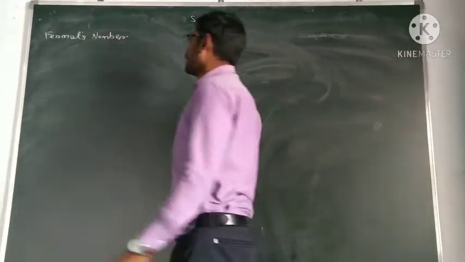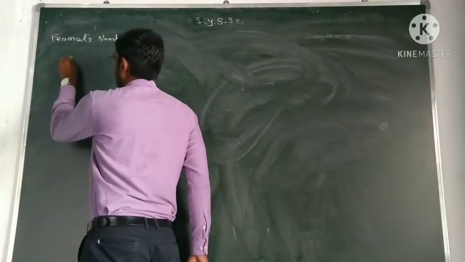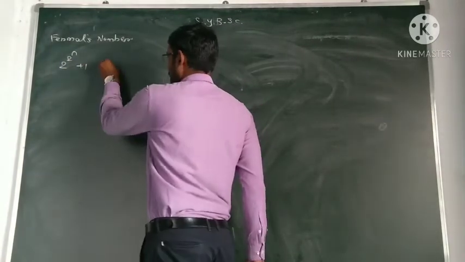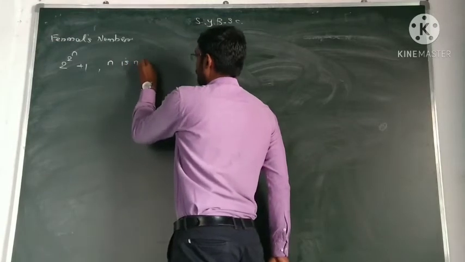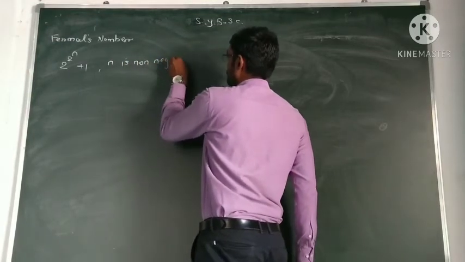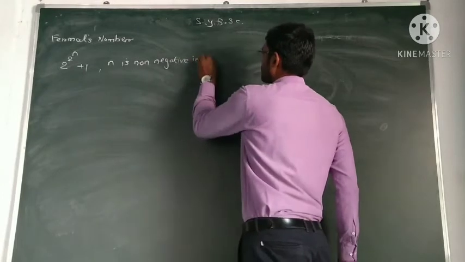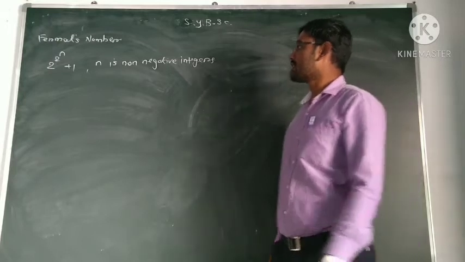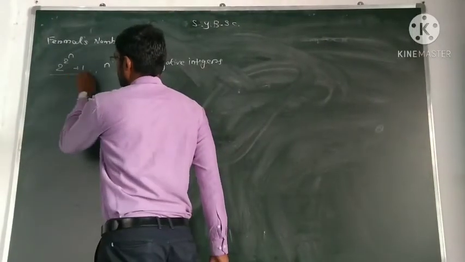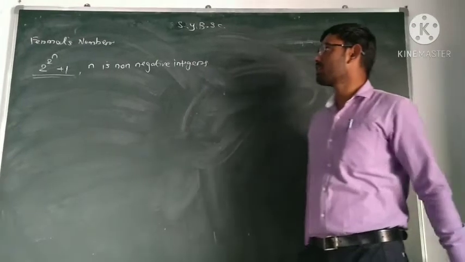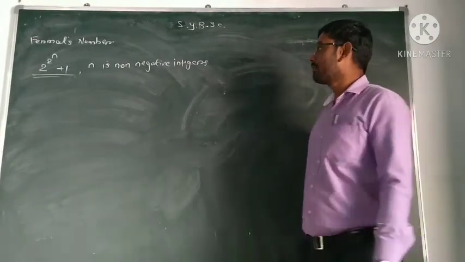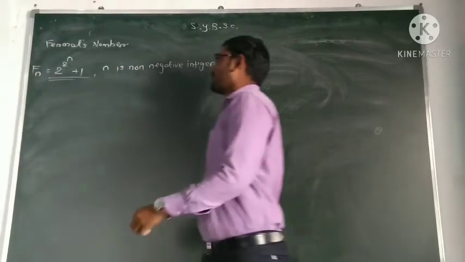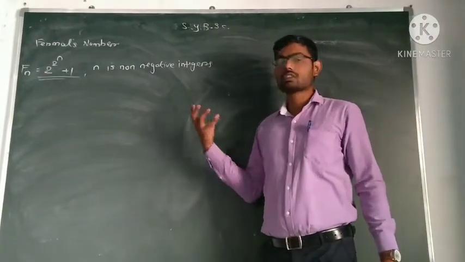The Fermat numbers are the numbers of the type 2 raised to power n plus 1, where n is a non-negative integer. Such numbers are called Fermat numbers, 2 raised to power n plus 1. They are denoted by Fn. We will see some Fermat numbers.